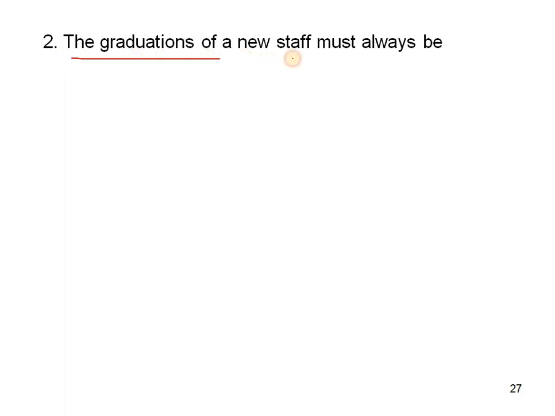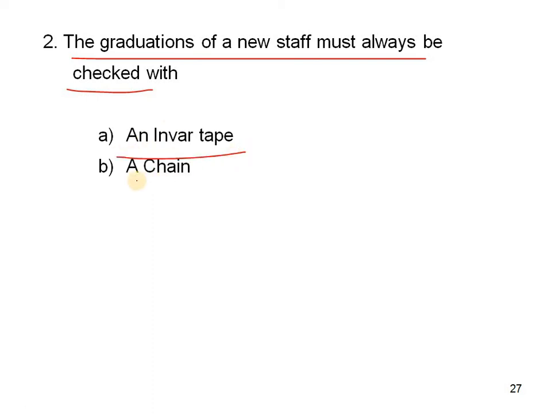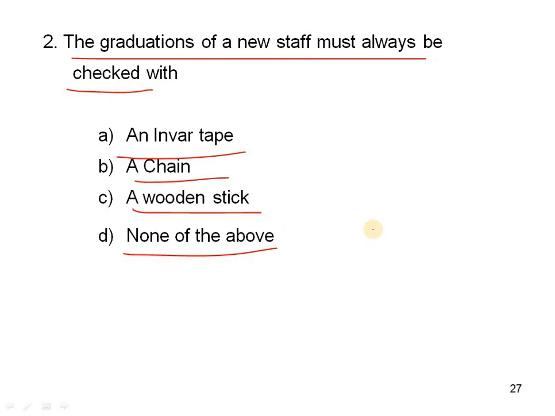The graduations of a new staff must always be checked with: an invar tape, a chain, a wooden stick, or none of the above. We have said this in the previous class. How will we check the graduations of a new staff? It is a 4 meter staff; is it correct or not, 4 meters? How will we check? The answer is A, an invar tape. With the invar tape we can check correctly.